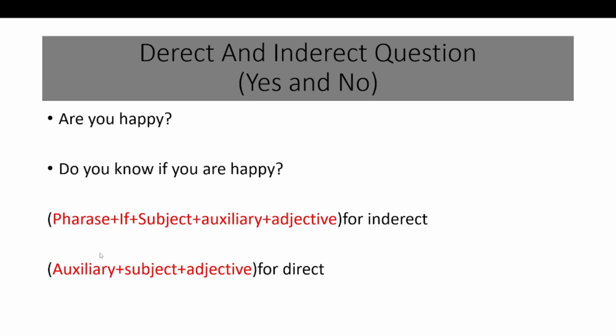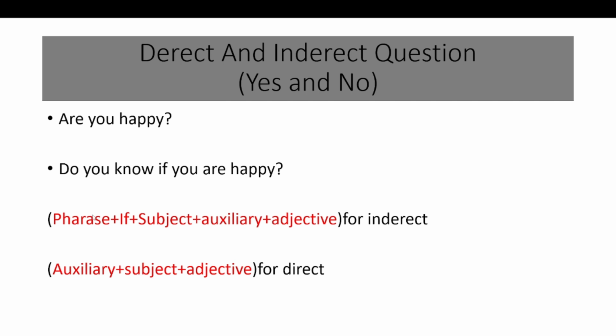In the direct question, we have the auxiliary are, the subject you, and the adjective happy. But in the indirect question, we make a phrase: do you know. This is a phrase. And don't forget to put if, because in yes or no questions we must put if. Then the subject here, then the auxiliary and the adjective. So this is the formula to make the indirect question.